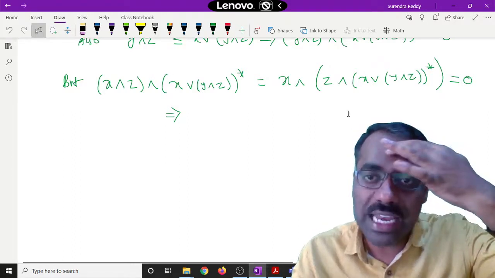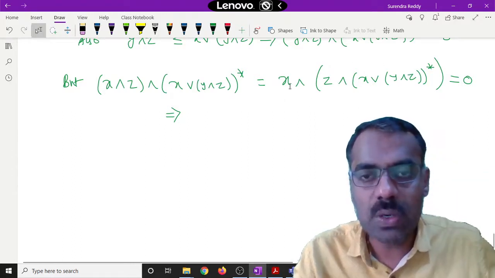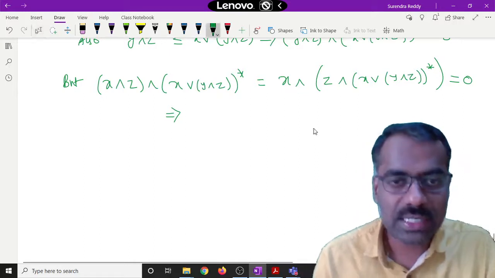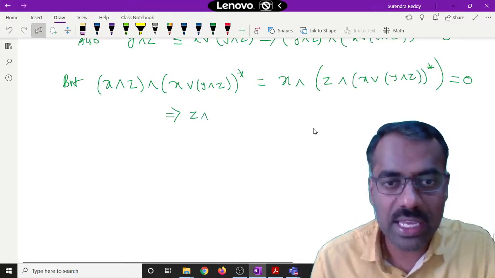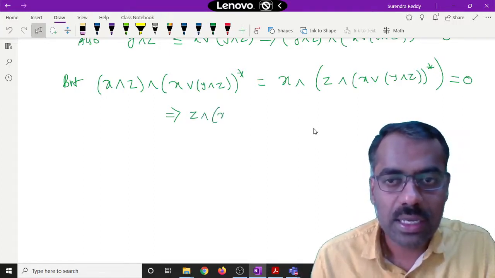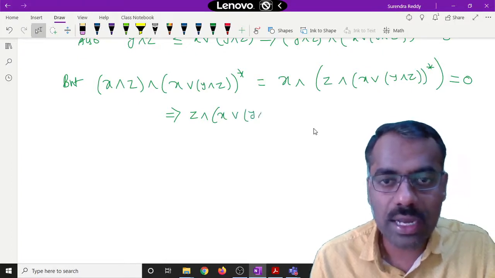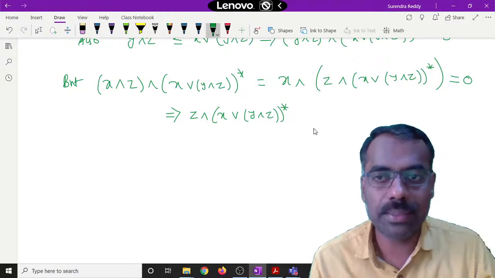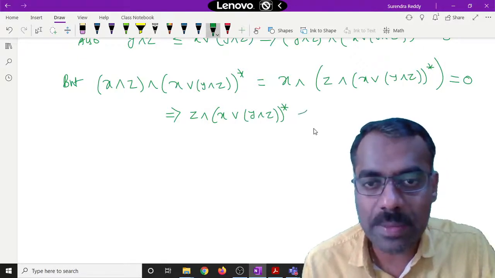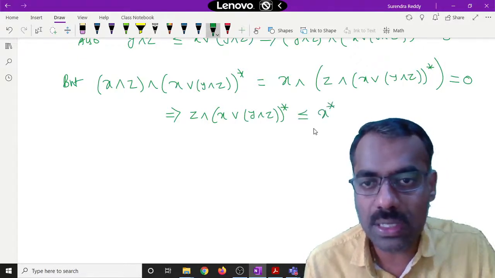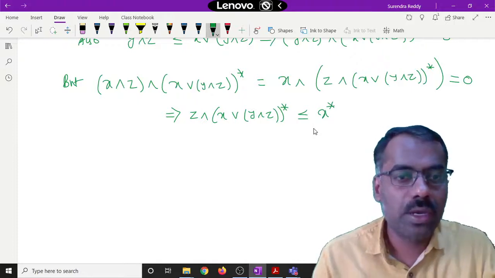So therefore, this element is less than or equal to pseudo complement of this, right? So therefore, what we are having here is z meet x join y meet z. Don't bother about these brackets and all. Simply write properly. This element is always less than or equal to x star. Is this clear?